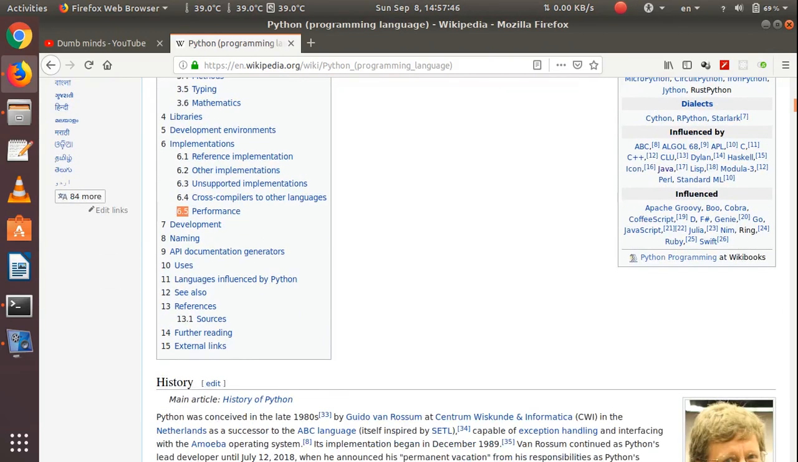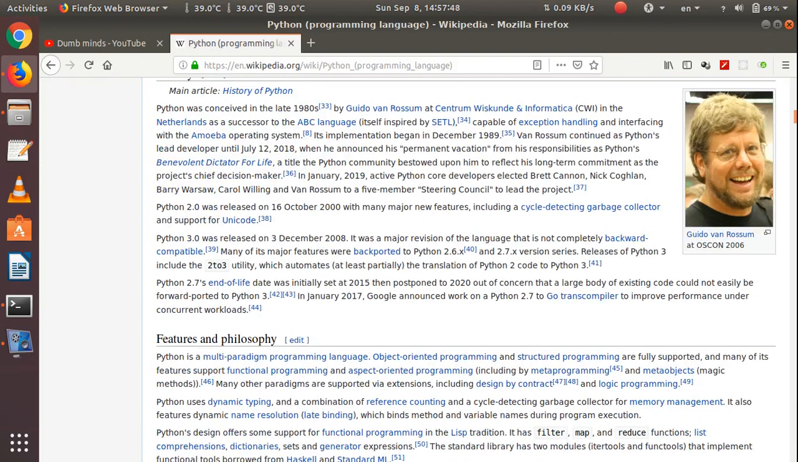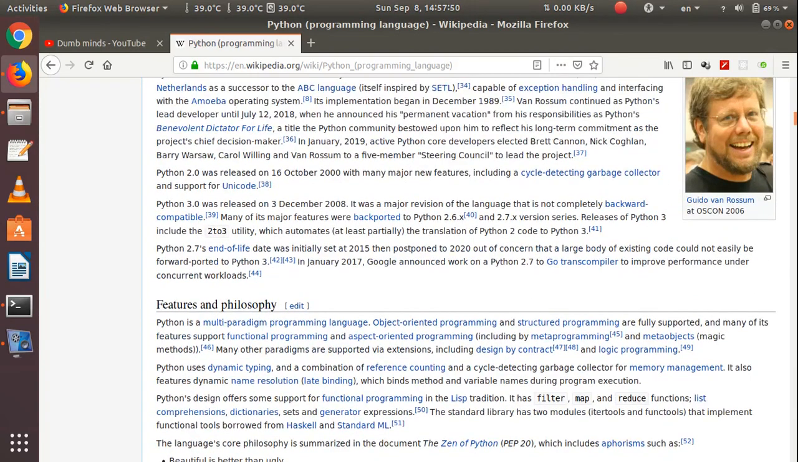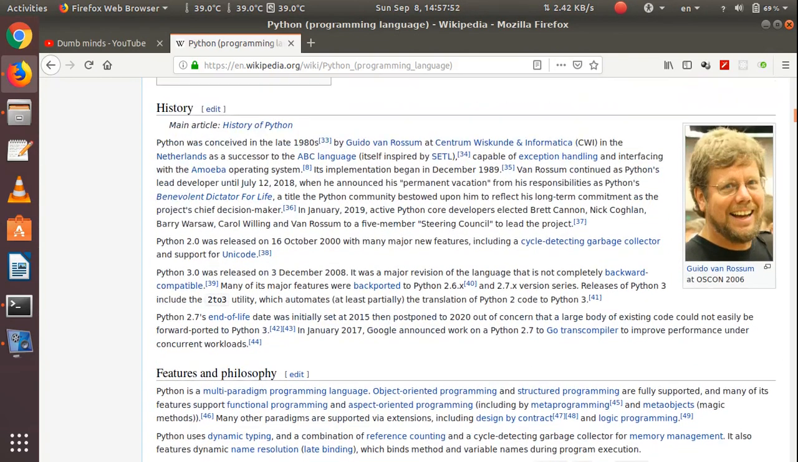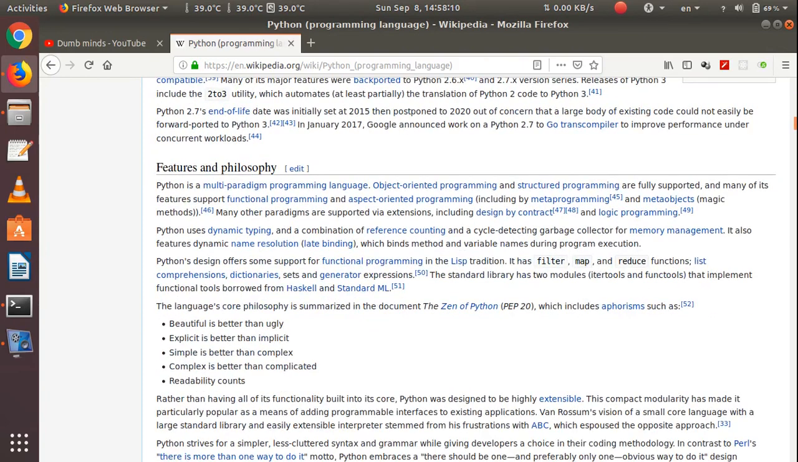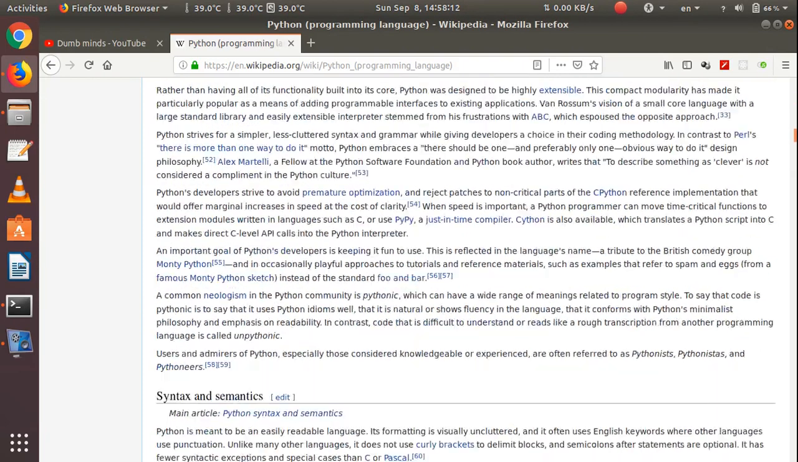And there are other stuff, and there's history, features and philosophy. See here is Guido van Rossum. He is the founder of, not the founder, you can say that he's the basic coder of Python, Guido van Rossum, who designed Python 29 years ago. After that, you can see some features and philosophy.